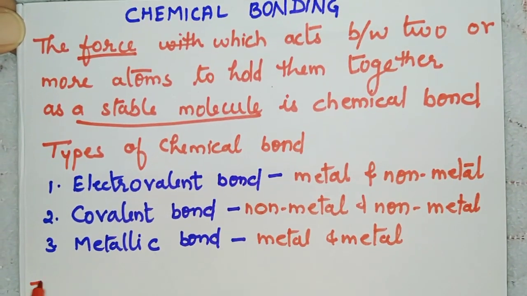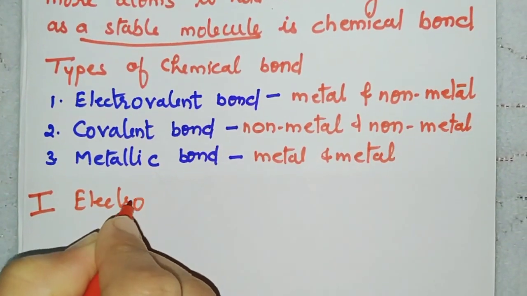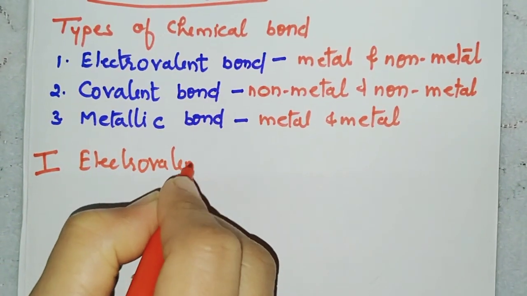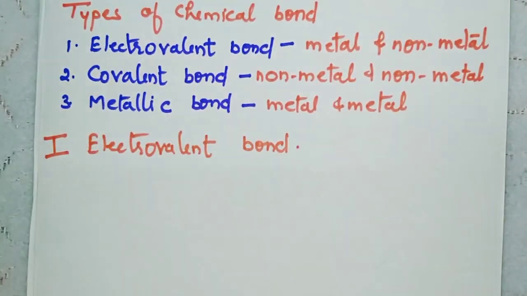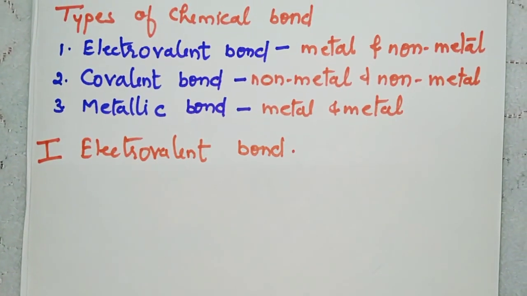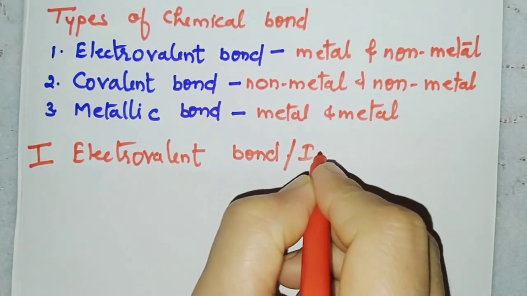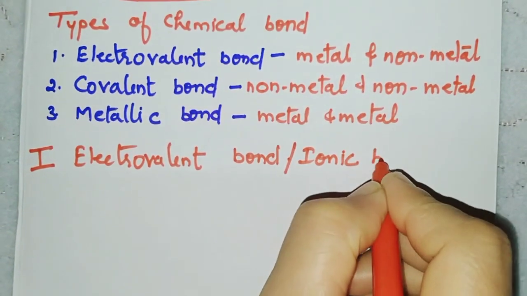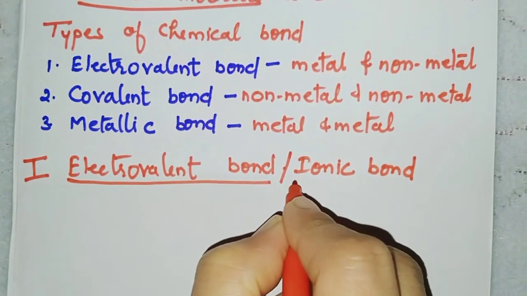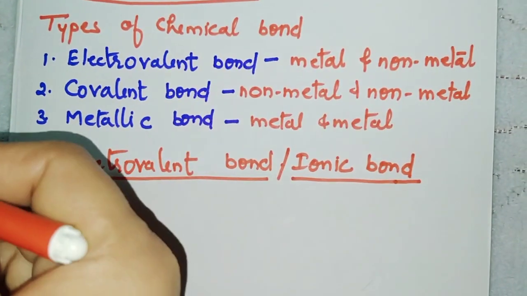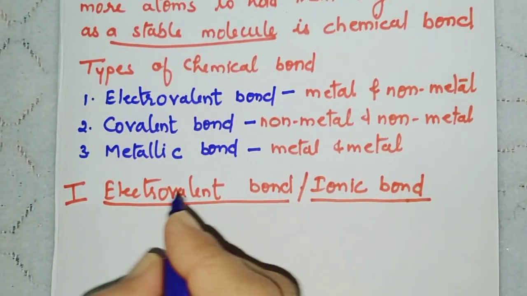So first topic today we are taking is electrovalent bond or ionic bond. It is also called ionic bond because in this bond formation of ions is there. So what is electrovalent bond or ionic bond?